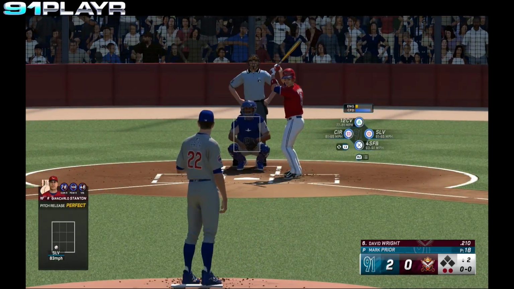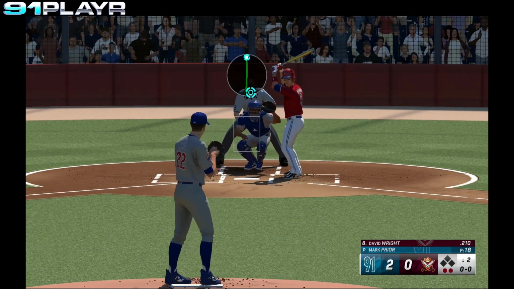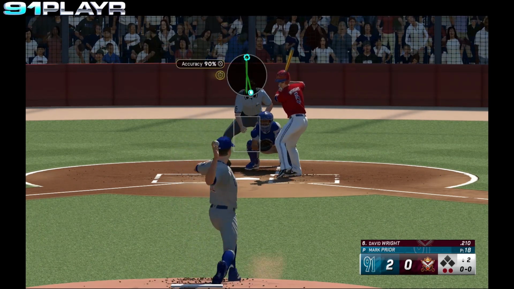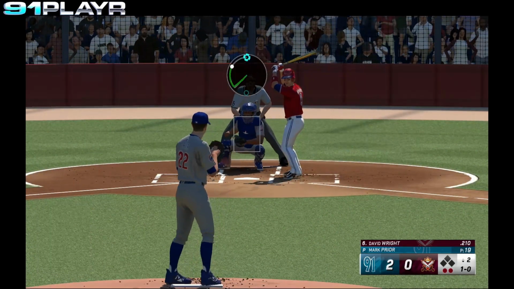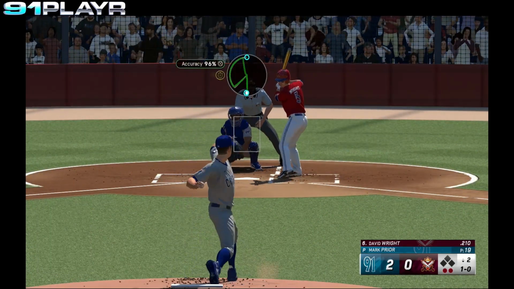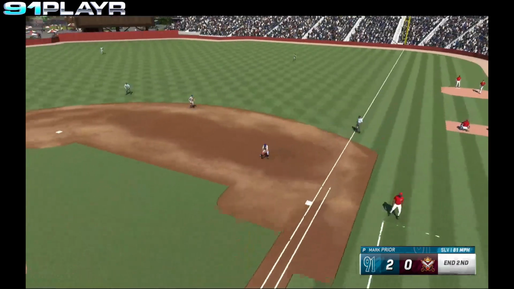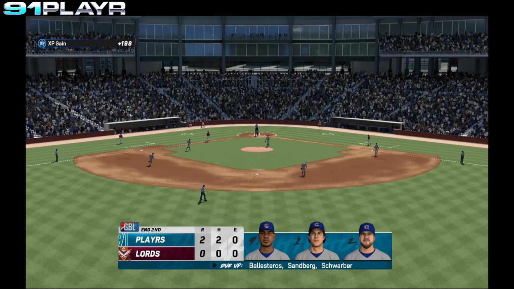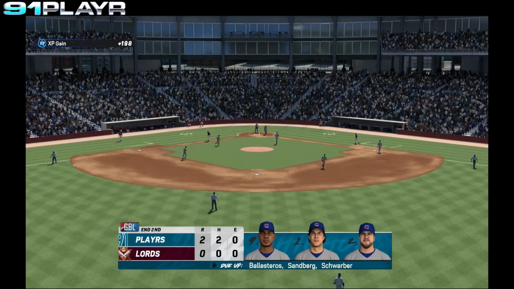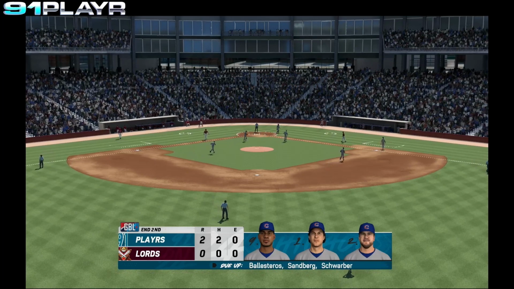Stepping in for the Lords, David Wright. Wright takes the ball high. 1-0's the count. Wright lines the ball to the first baseman, Banks. Out number 3. We go to the top of the third. Ballesteros, Sandberg, and Schwarber due up for the Cubs.